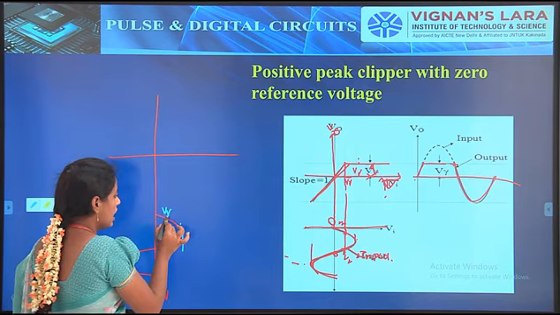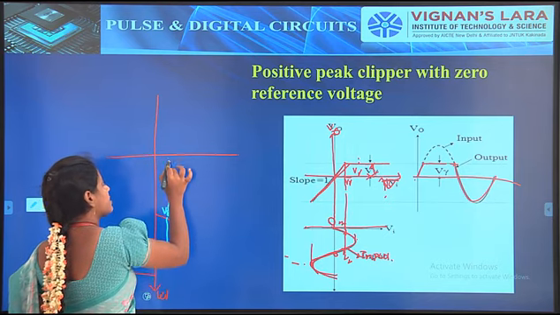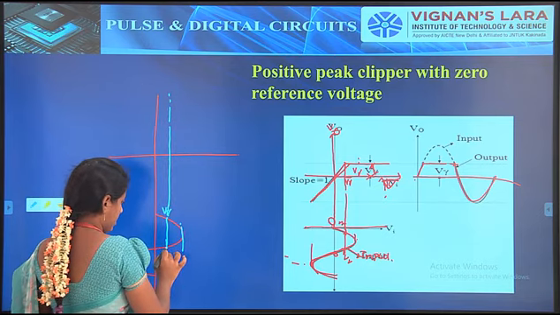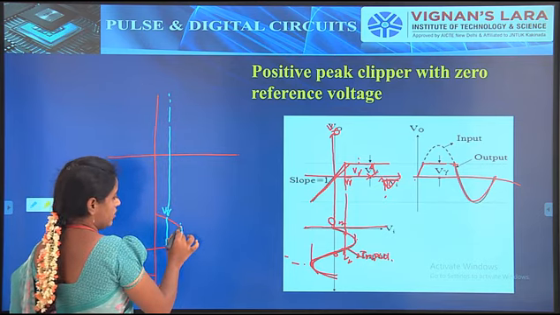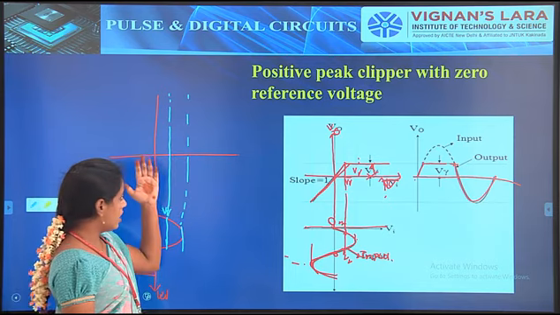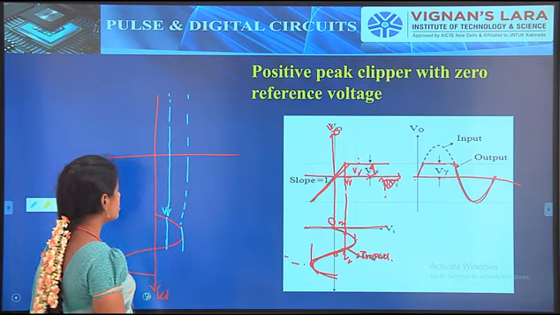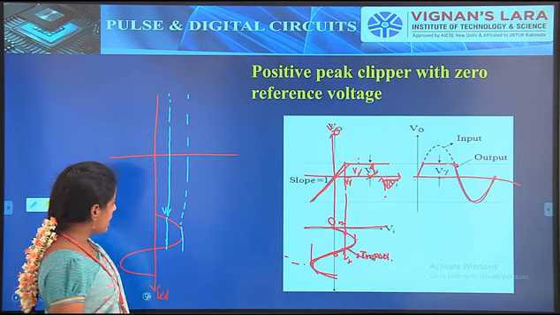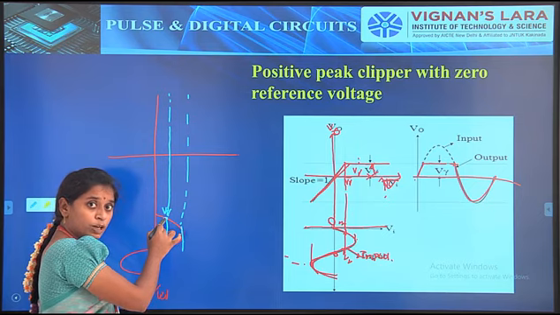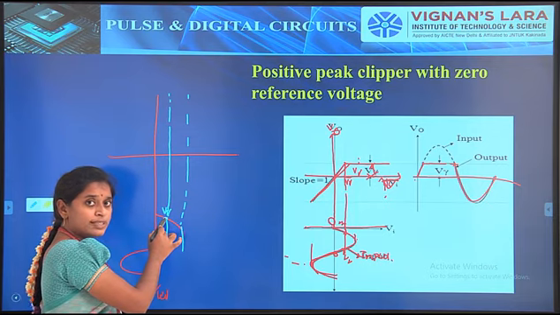This V gamma position is extended to the above level, and this one is also extended to the final level for the transfer characteristics. So from this equation we can say that when Vi is greater than V gamma, the output is V gamma. In this time the output slope will be slope 0.